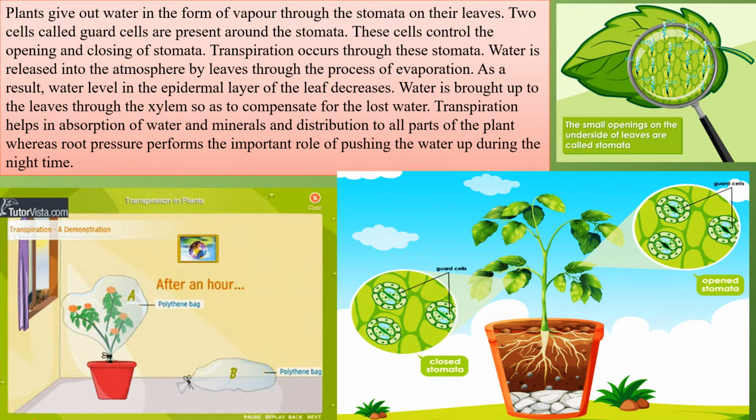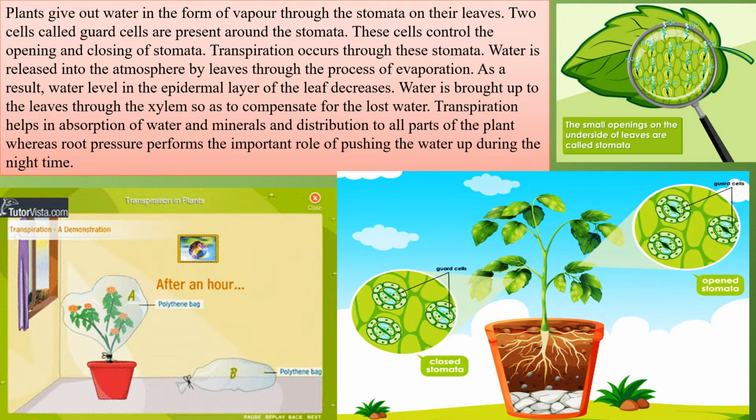मतलब जो पानी है अगर it is in excess, it is given out from these stomata. Water is released into the atmosphere by leaves through the process of evaporation. जब evaporation होता है तो ये stomata की opening में से पानी evaporate होता है. Water is brought up to the leaves through the xylem so as to compensate for the lost water. जब गर्मी बहुत बढ़ जाती है तो leaves में से पानी evaporate होने लगता है. तो what happens now is the roots which have absorbed the water, ये xylem के through leaves तक पहुंचाया जाता है.